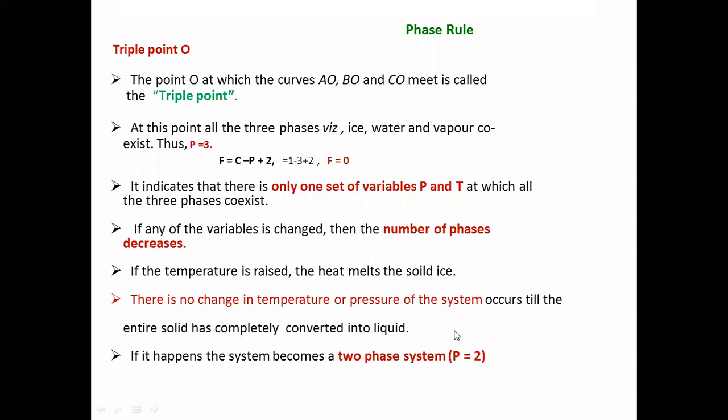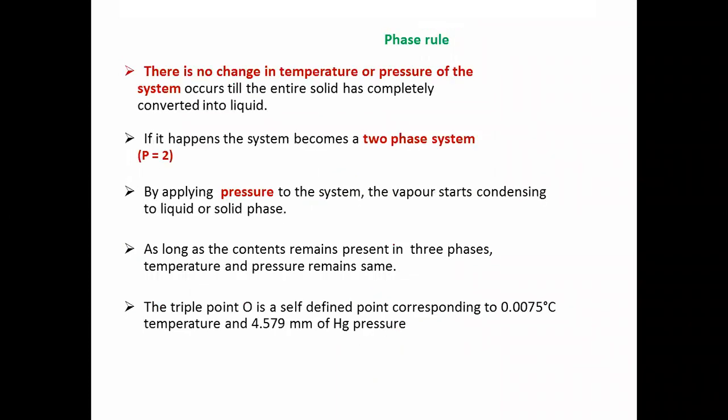When it happens, the system becomes a two-phase system, that is P equals 2.